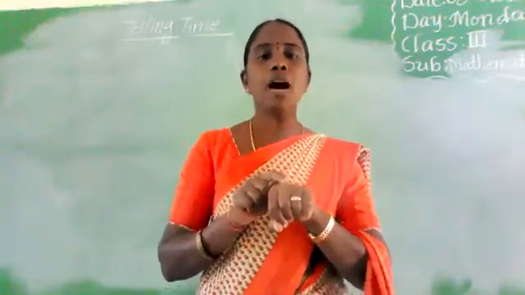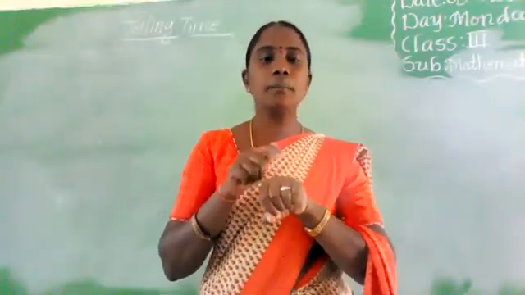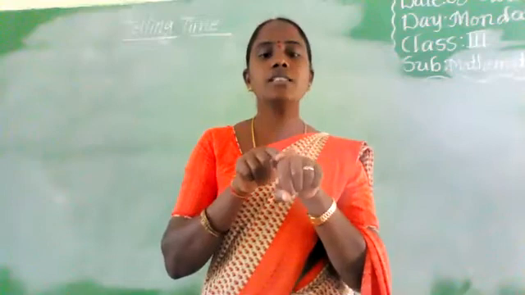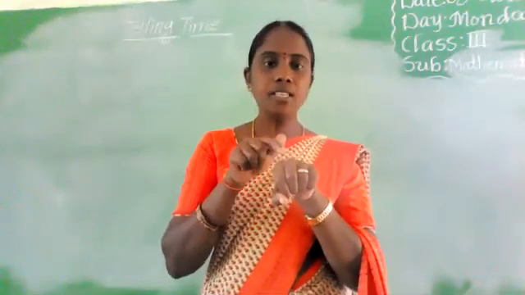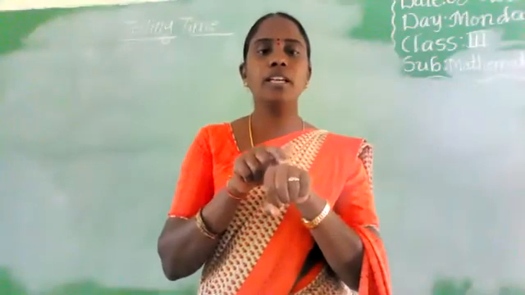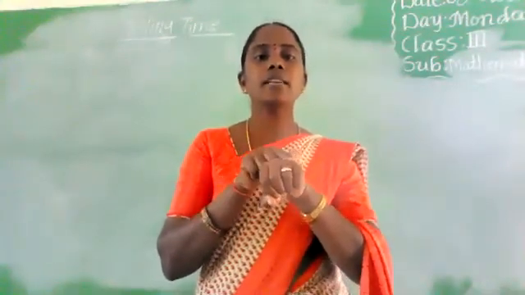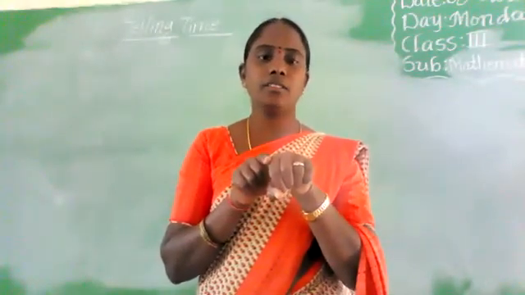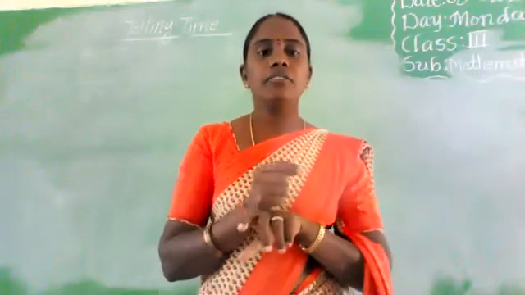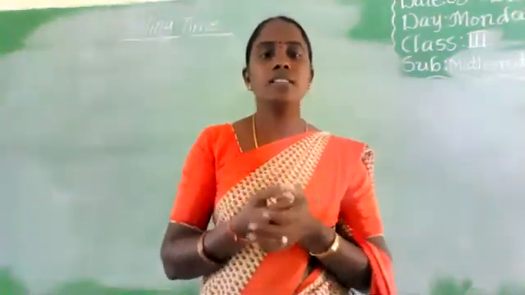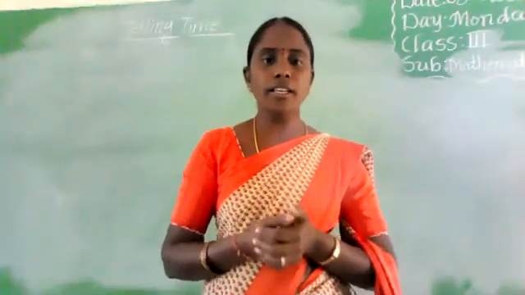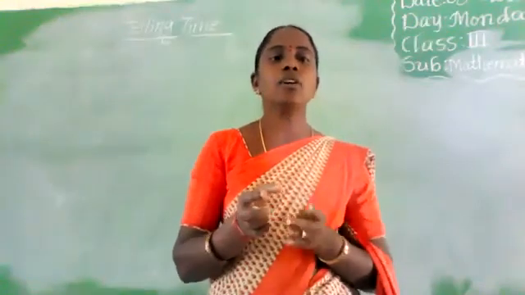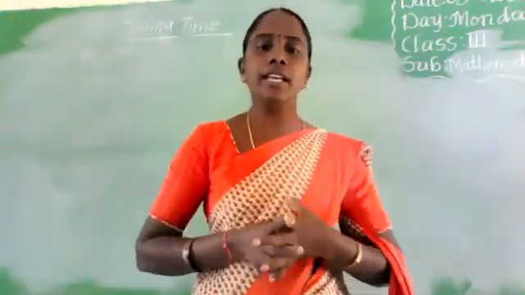Next, March 31 days, April 30 days, May 31 days, June 30 days, July 31 days, August also 31 days, September 30 days, October 31 days, November 30 days and December 31 days. We can identify these with the knuckle system. Every year has 365 days, but a leap year has 366 days, because in a leap year February has 29 days.